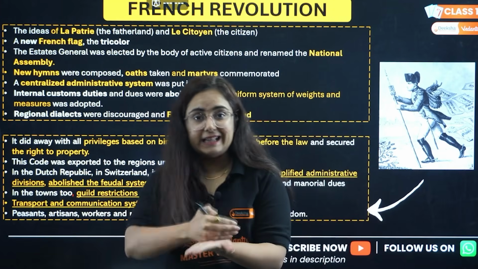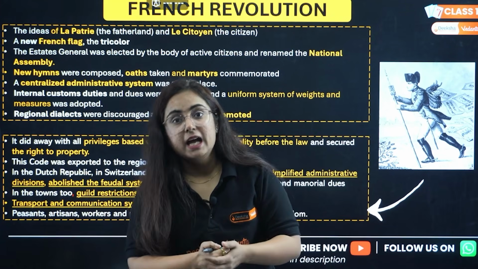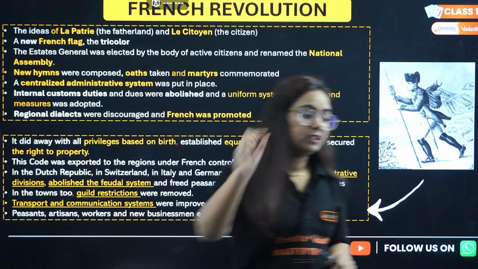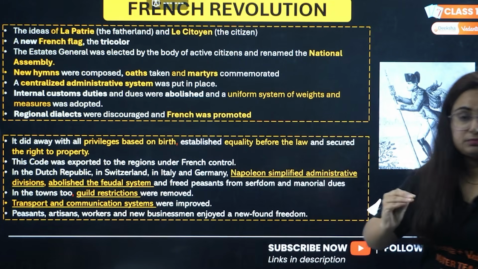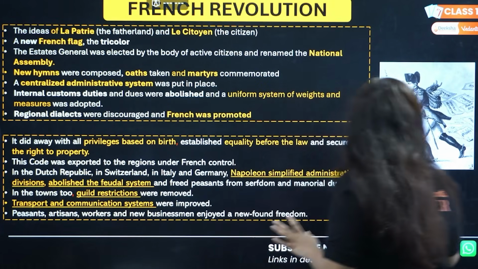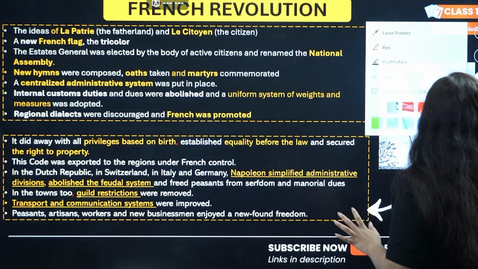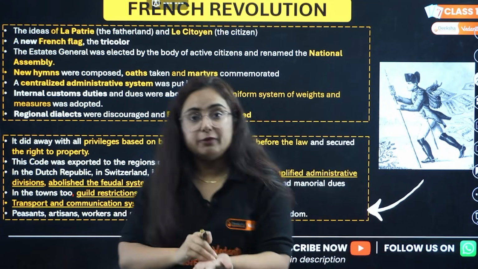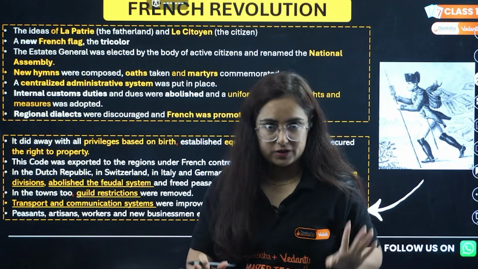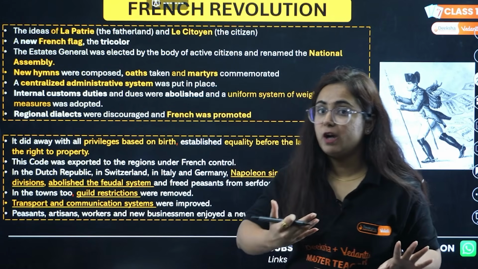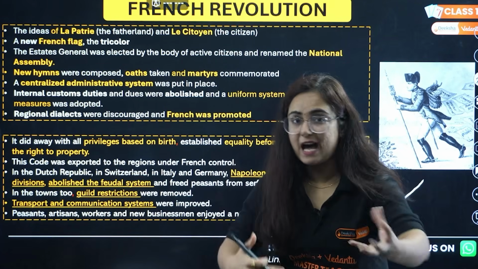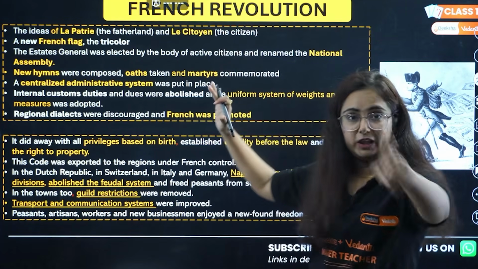Okay, because the highest weightage chapter in history is rise of nationalism in Europe. You guys are aware about that, right? In this, the most repeated topic is how the people of France got the feeling of nationalism. So now we are not going into basics a lot because you guys have done it already. The very important and the most repeated question from this chapter is the question number first, that how did the people of France get the feeling of nationalism. So we know that with the help of songs, with the help of flags, etc. So yeah, the points that you need to write in your exams.